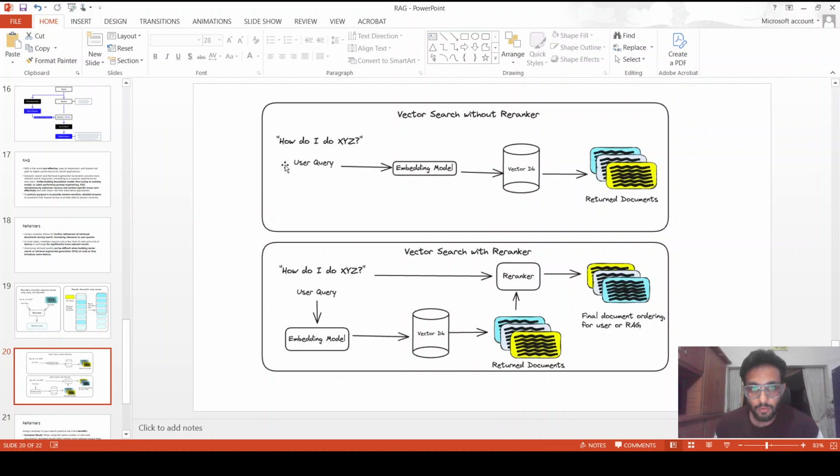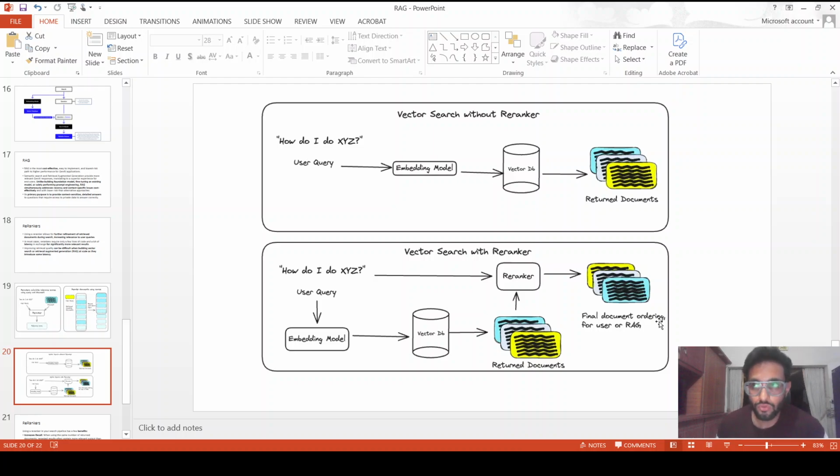So this is the conventional process where the user queries something, it goes into the embedding model, and then the vector database returns the context, and that context will directly go into the generative part. Here we have added a re-ranker. So this retrieved context goes to the re-ranker, and you can see the blue one is on the top. So it basically re-ranks. Let's say if we had 10 chunks retrieved and we only want to keep four relevant ones, that's totally possible. The re-ranker will firstly re-rank and then you can just drop the chunks from 5th till 10th.